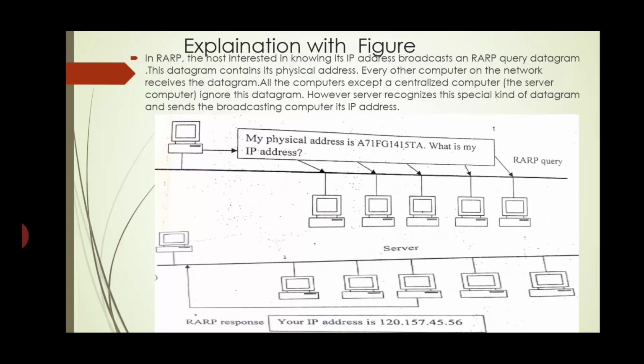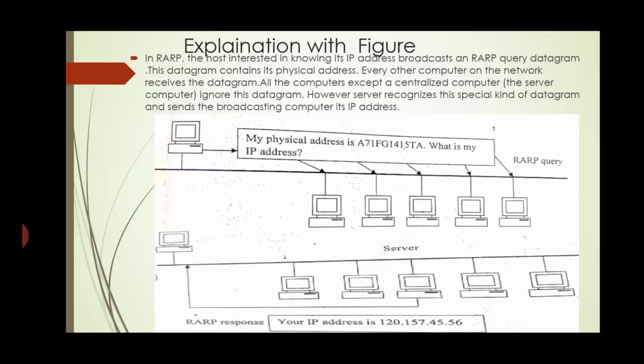In the diagram, they show the same as ARP, but what is the difference here? They are sending the physical address and searching for an IP address. The sender sends their own physical address and searches for their own IP address.